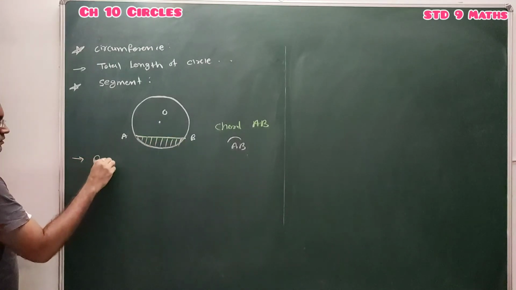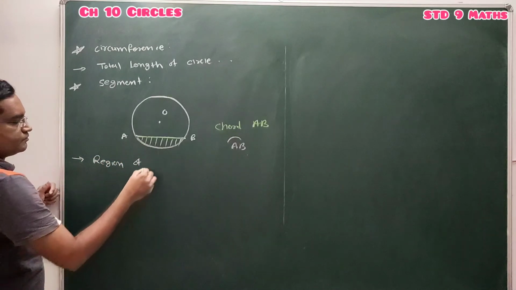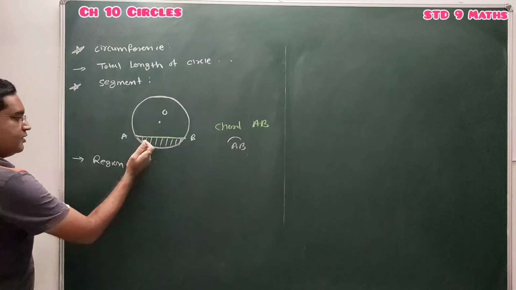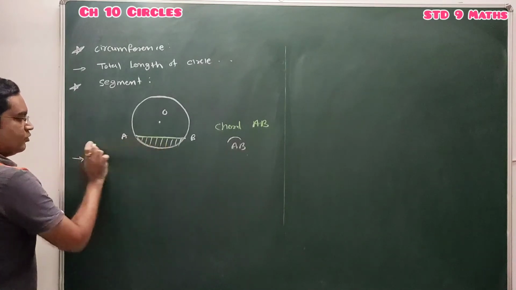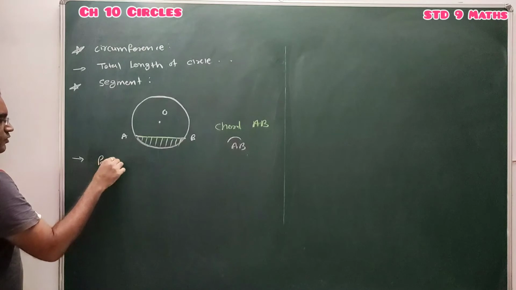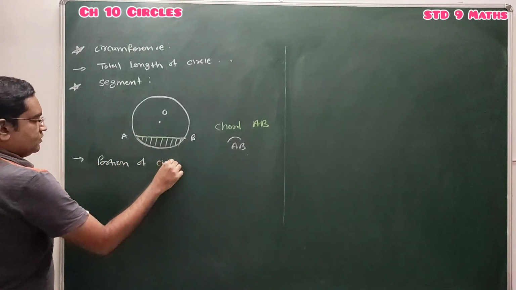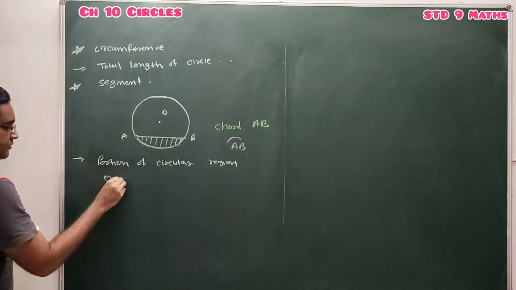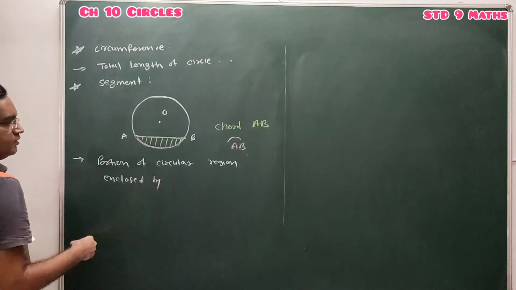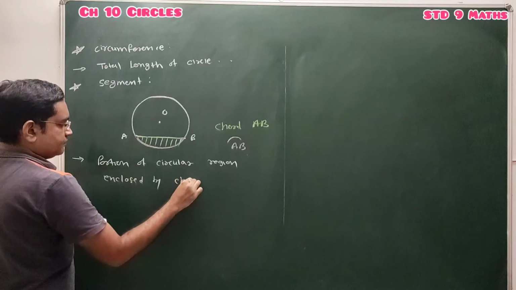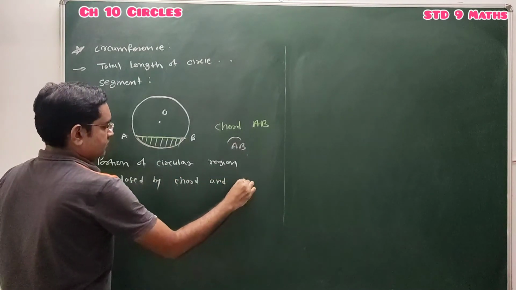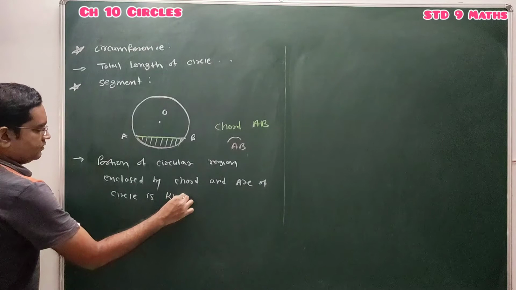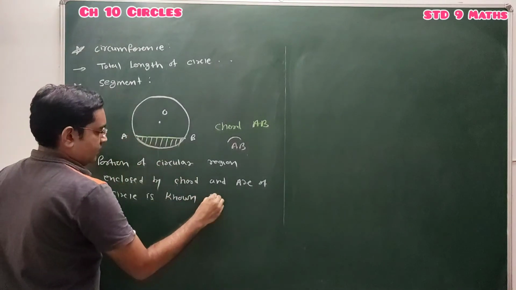The region of this circular region, or you can say the portion of circular region, enclosed by chord and arc of circle is known as segment of circle.